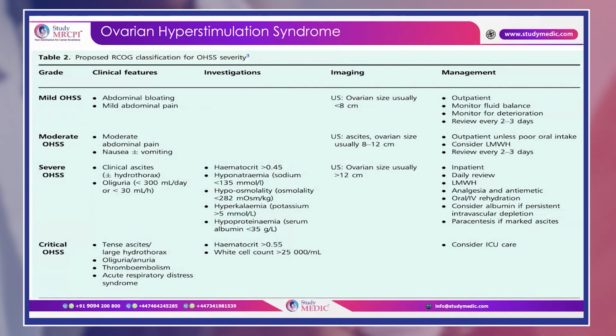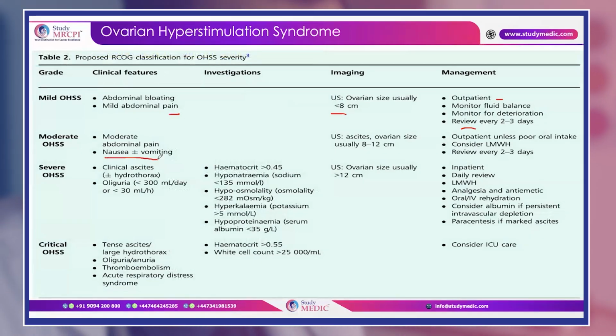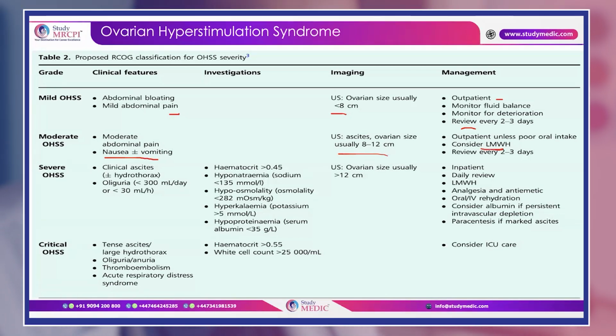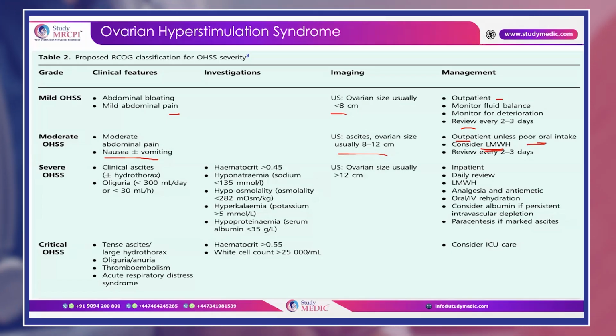So as we classified according to clinical and lab features into mild, moderate, severe and critical OHSS, how do we manage them? If only pain and bloating with size less than 8 centimeter, you can go for outpatient management. If the patient is ready for follow-up, review her every 2 to 3 days, monitor her fluid balance and monitor for deterioration. If the patient presents with nausea and vomiting and ovarian size between 8 to 12 centimeter, then you have to consider low molecular weight heparin, as an outpatient unless there is poor oral intake.